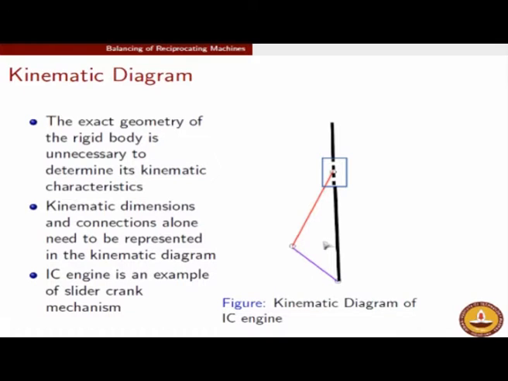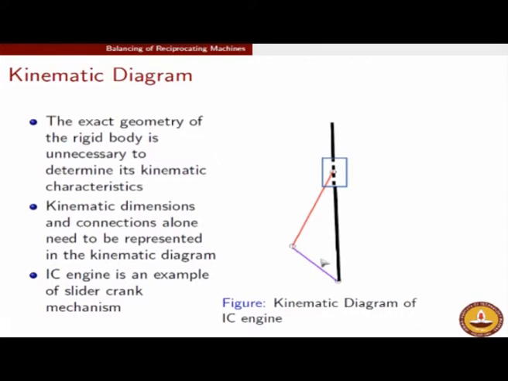So, I have indicated by different colors the different bodies, and these circles are the revolute joints, and this is how we indicate a sliding pair, okay, with dotted lines. So, this indicates that the piston, which is shown in blue, is actually having a sliding motion with respect to the frame. The connecting rod kinematic line diagram is shown in red, and a black circle, if you note, denotes that the connecting rod is connected with the piston through a revolute joint.